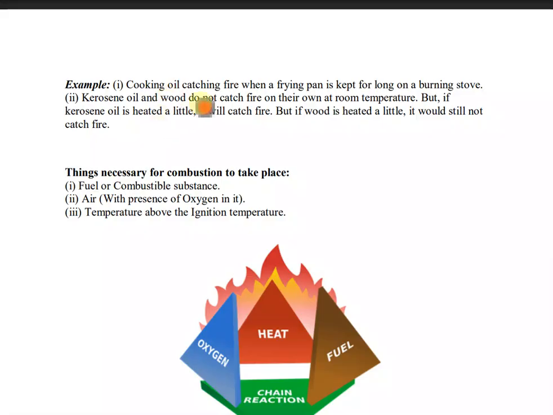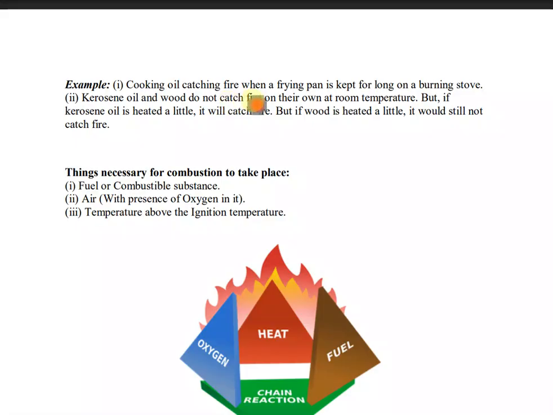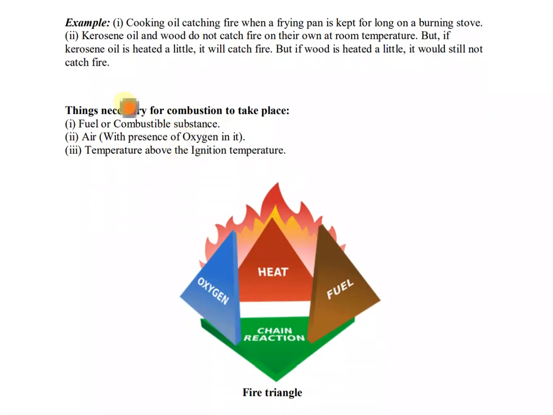You can take the example of cooking oil. Cooking oil catches fire when a frying pan is kept for a long time on a burning stove. So see, if you keep your food on a pan, then gradually it will start heating up and may reach its ignition temperature and will start burning. Okay, so this is the example. If you want to read this second example, you can read it by pausing the video. I am continuing the chapter.